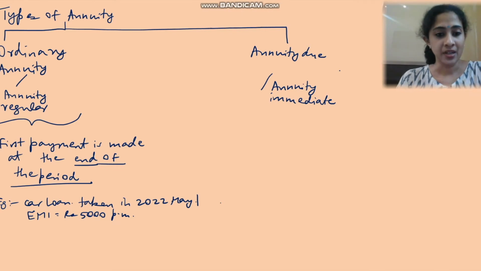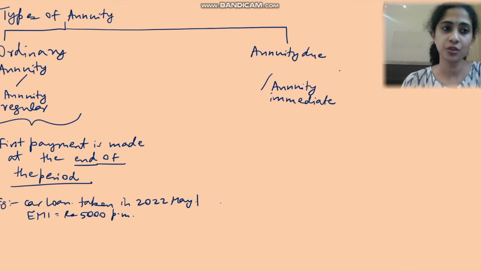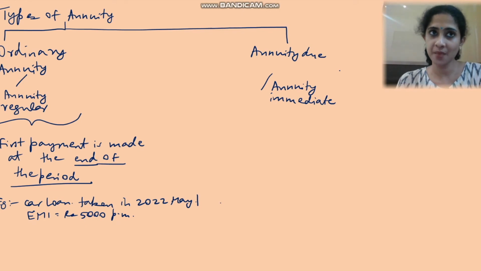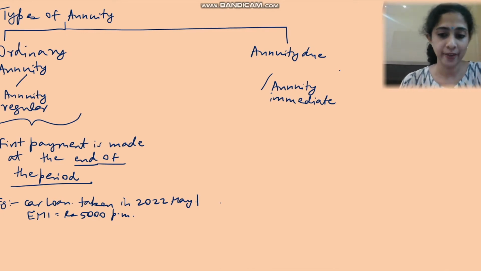Should I make the repayment then and there, or at the end of the month? It makes sense that making it at the end of the month is the correct option. Even though you're taking the loan now, you're expected to make the first EMI payment at the end of the month. If it is annual, then at the end of the year. So in these types of annuities, the repayment will be at the end of the period.